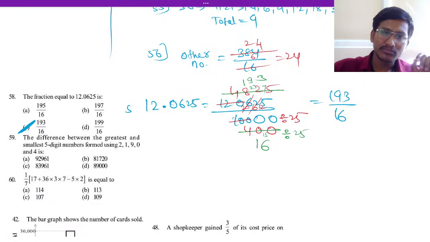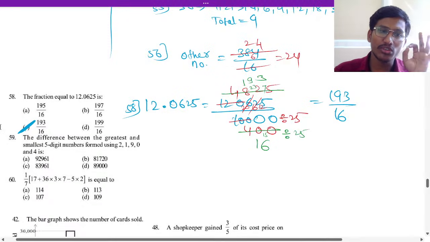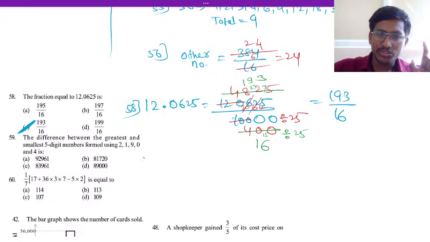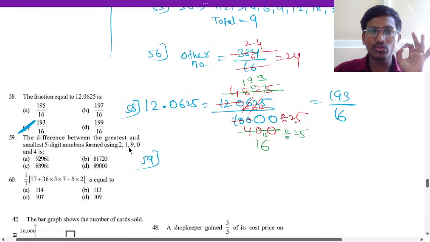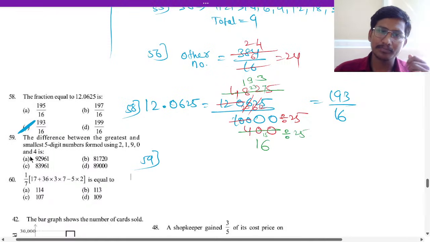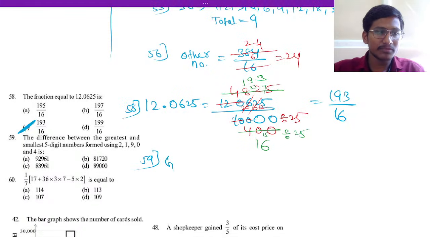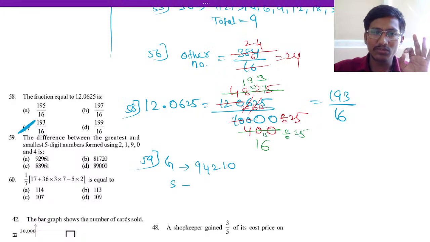Okay now. Got it everyone? That is how you have to do. Now 59 question. What is the 59 question? The difference between the greatest and the smallest 5-digit number formed using 2, 1, 9, 0 and 4 is. So greatest and smallest number. So greatest will be what? Tell me, what will be the greatest number here? That is 9, 4, 2, 1, 0, and the smallest will be 1 0 2 4 9. Okay na?